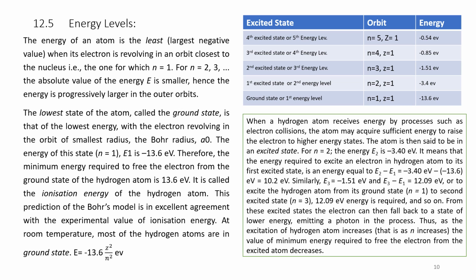Thus, as the excitation of a hydrogen atom increases, the value of the minimum energy required to free the electron from the excited atom decreases. Hence, to move from a lower state to a higher state, the electron absorbs energy and goes to a higher level. When it falls from a higher energy level to a lower energy level, it emits a photon. Falling from higher to lower is called emission, and going from lower to higher is called absorption. This we will see in the next slide.